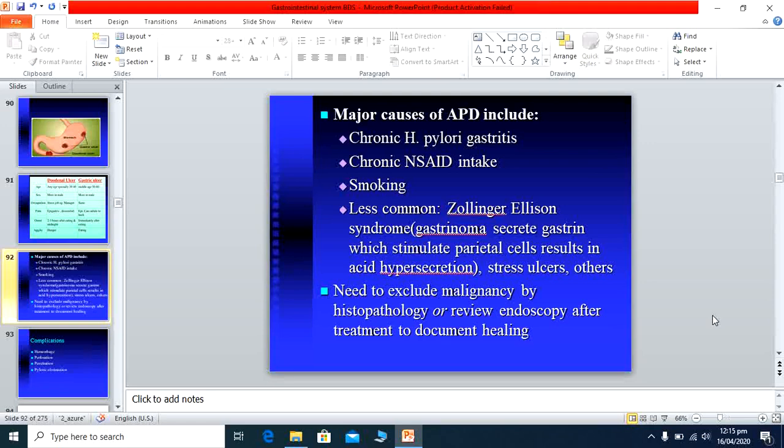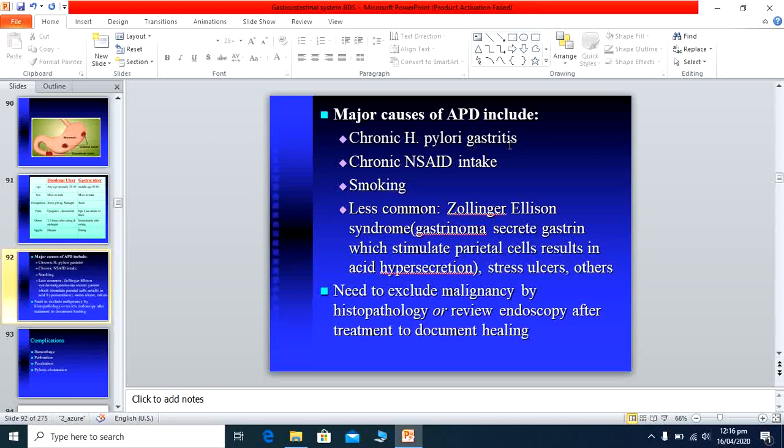Now we discuss the major causes of acid peptic disease or acid peptic ulcer, which causes ulceration in the stomach and duodenum. Number one cause of the ulcer is H. pylori gastritis. This is a small bacteria which lies in the wall of the stomach or the duodenum, and it causes increased acid secretion and ultimately leads to ulceration.